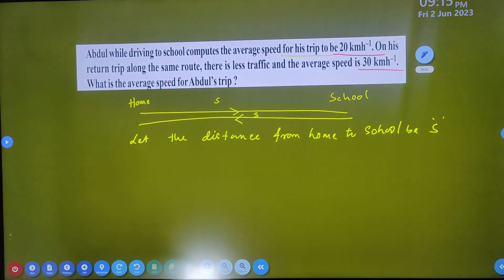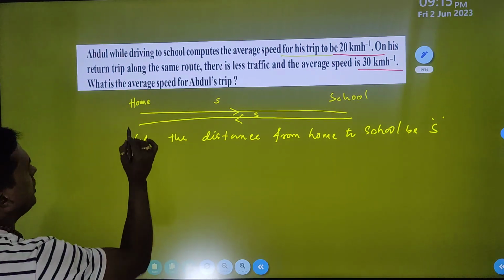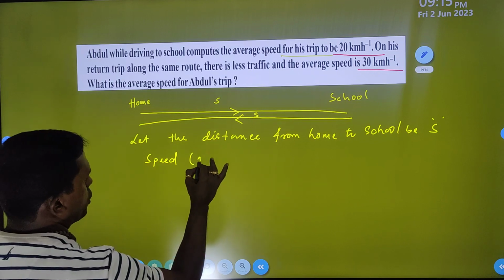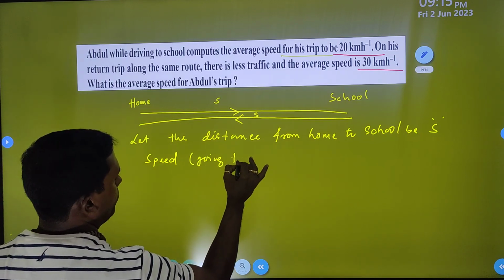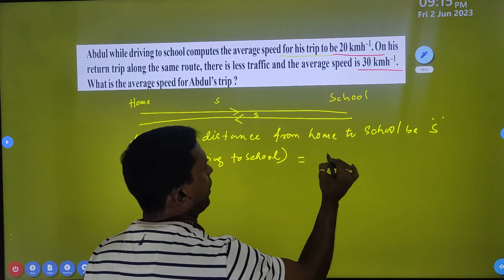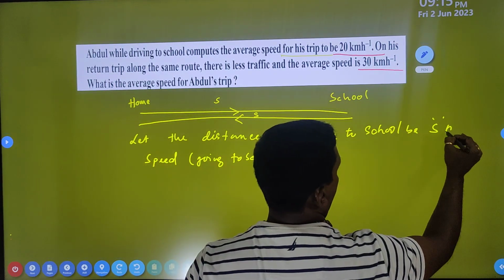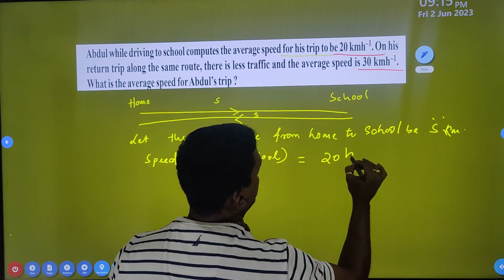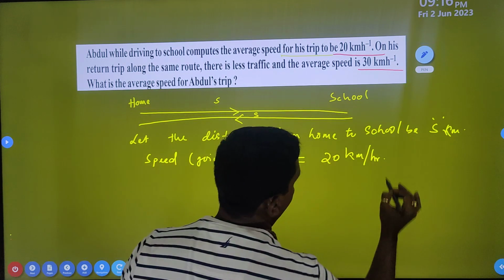So distance be s. Now, speed just going to school is equal to 20 kilometer. इसको किलोमीटर में ले लो, किलोमीटर. Okay. Then 20 kilometer per hour.